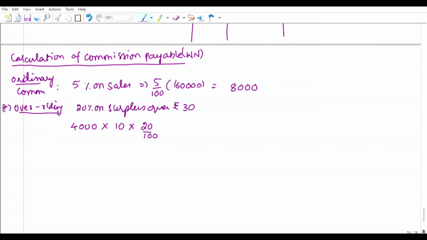So 4,000 into 10 into 20% is rupees 8,000 only, the same value. So total commission payable is 16,000 rupees.